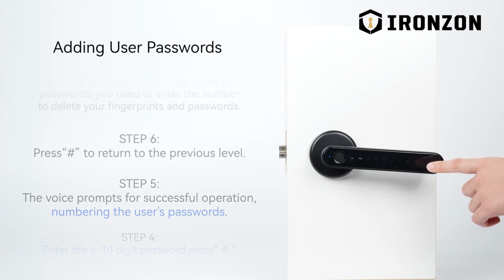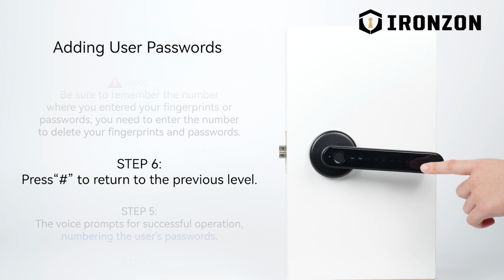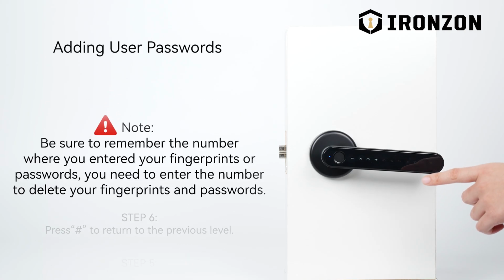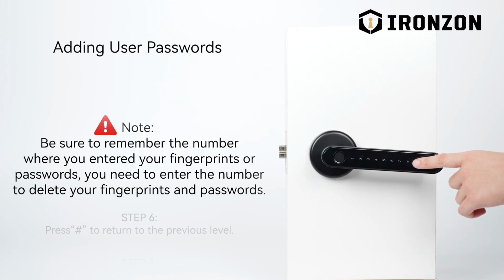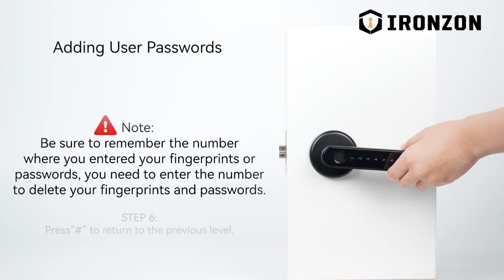Press 1 for adding common user. Press 2 for deleting common user. To return to the previous level, press the pound sign key. Press 1 for administrator setting. Press 2 for common user setting. Press 3 for system setting. Press 4 for resetting. To return to the previous level, press the pound sign key. Exit setting option. 0, 0, 0. Unlock.